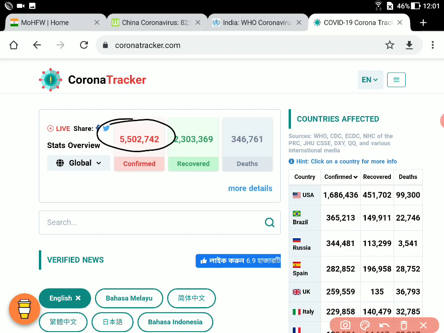Recovered cases are 23 lakhs, and 3 lakh 46,000 is the number of deaths reported. If you consider 23 lakhs, the recovery percentage is not exactly 50%, somewhere in the vicinity of 40%.